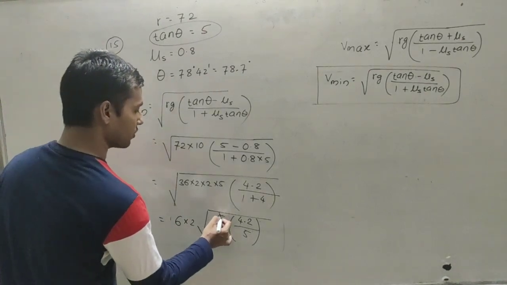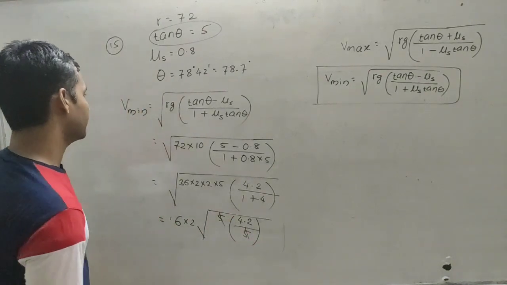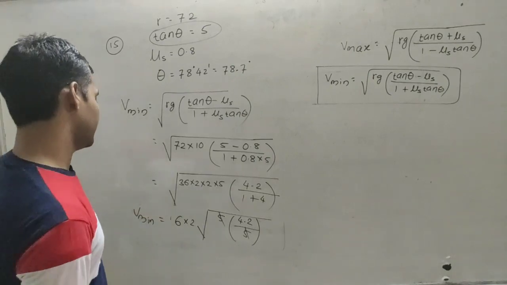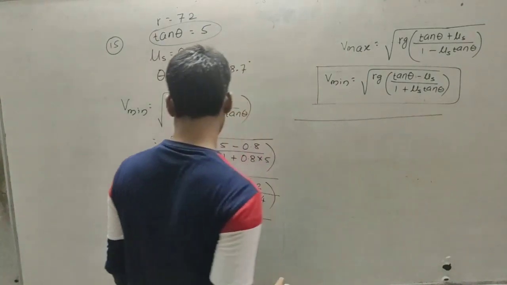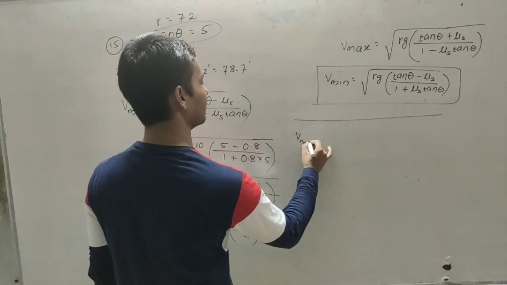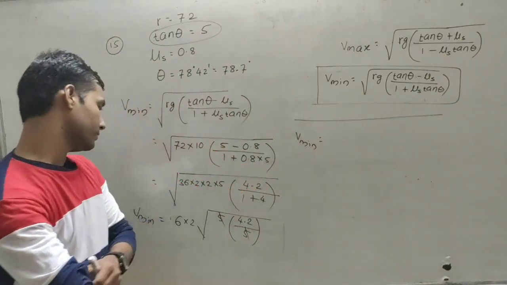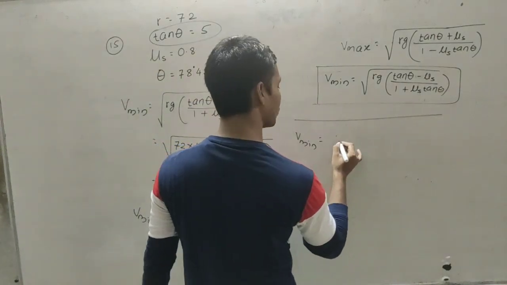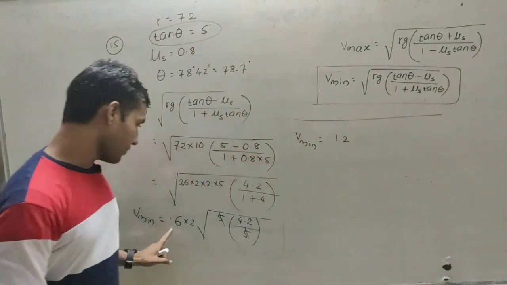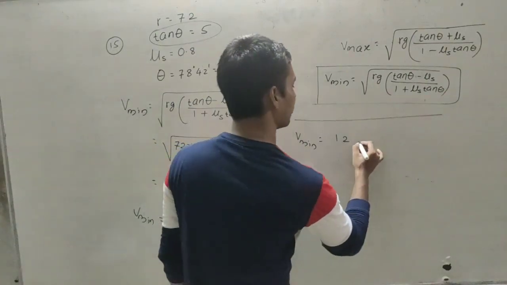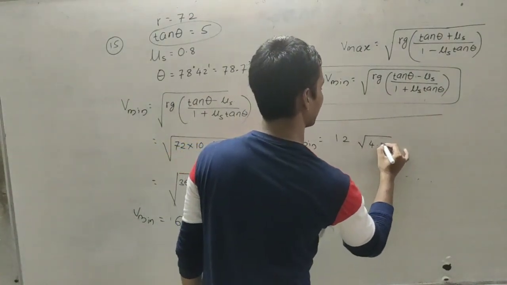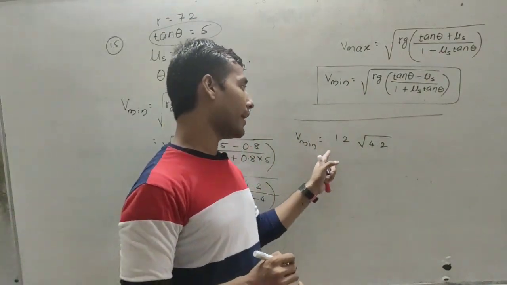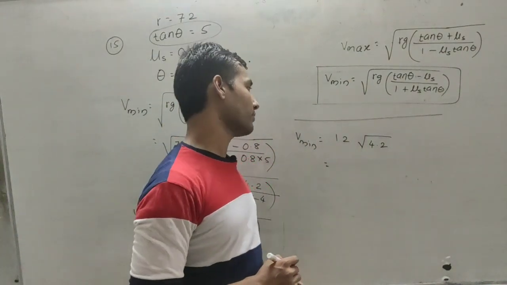So this pi and this pi get cancelled. We are finding the minimum velocity, that is the speed limit. So V minimum is equal to 6 into 2, that is 12, times the square root of 4.2. Now just take the square root of 4.2 and multiply it by 12.